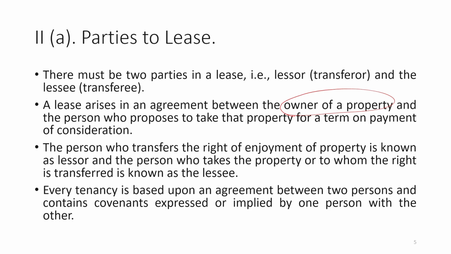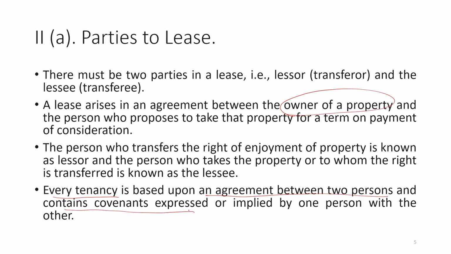The person who transfers the rights of enjoyment of the property is the lessor, and who is going to take that enjoyment right is the lessee. Every tenancy is based upon an agreement between two persons. Every tenancy here means the lease for a certain period, that is tenancy. It is based upon an agreement between two persons and contains covenants expressed and implied by one person with the other.